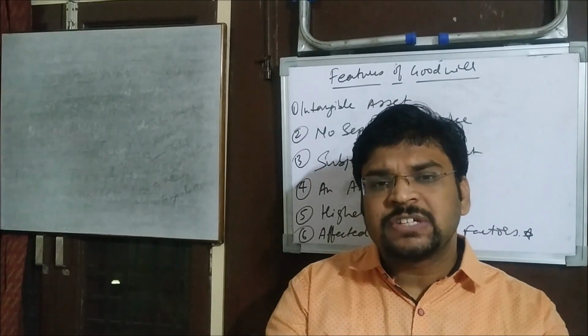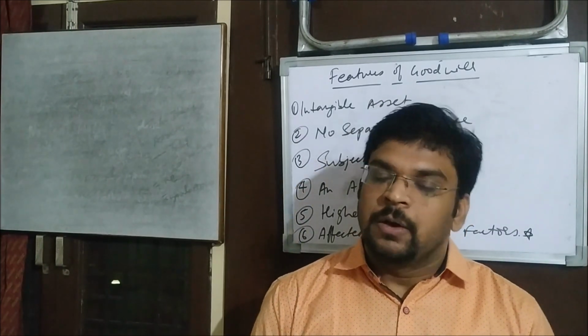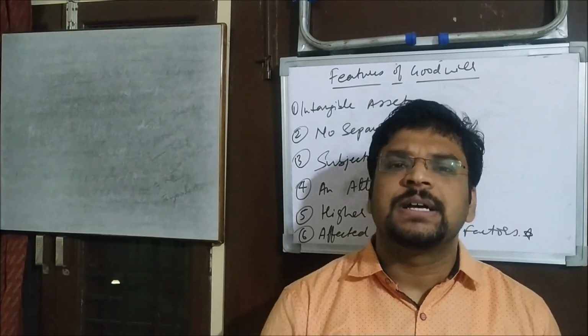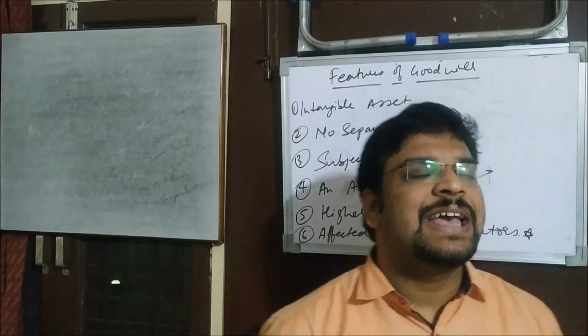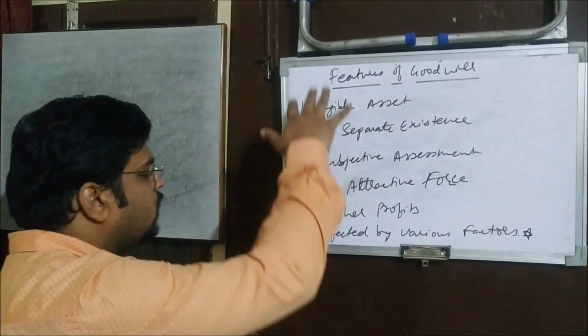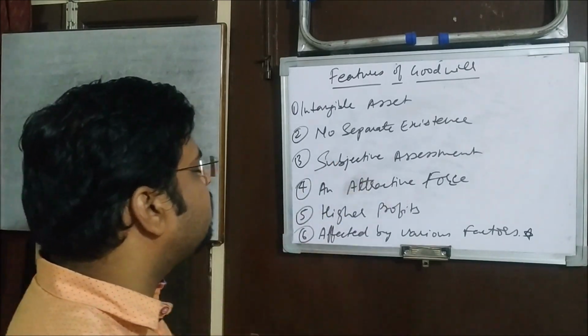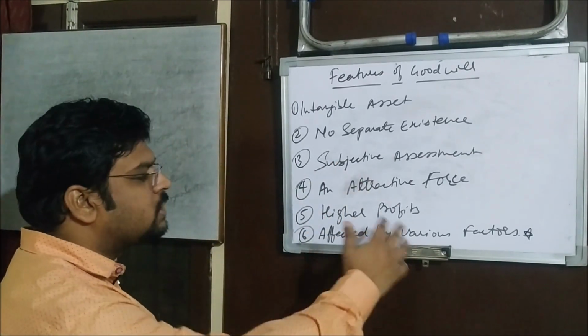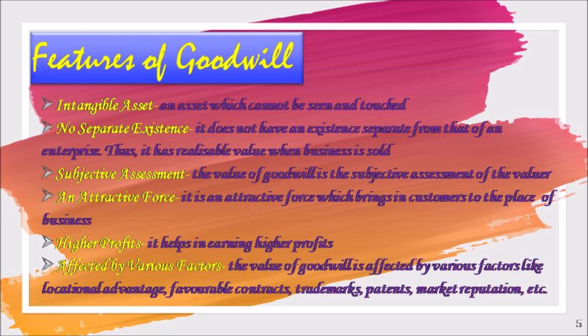So there are various factors which affect the goodwill of the business. We will be discussing all those factors in today's session. So this is again a feature of goodwill. So there are 6 features: intangible asset, no separate existence, subjective assessment, attractive force, higher profits, and affected by various factors. Understood?